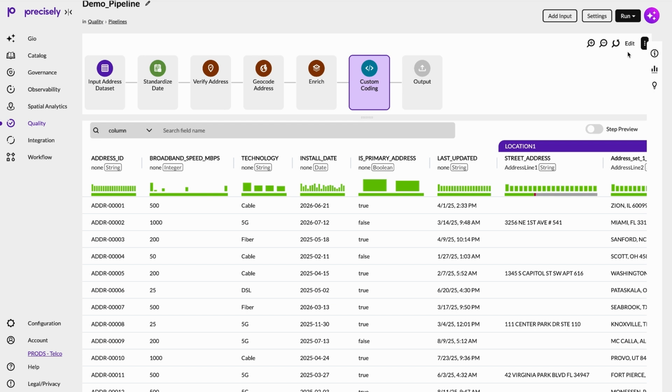So that's our quality pipeline. What started as an inconsistent, unreliable address table is now a trusted, validated, geocoded, and enriched dataset, complete with unique identifiers and all the contextual details needed for accurate analytics and AI models. And because all of this is configured inside the suite, the transformation is fully governed, repeatable, and easy to monitor going forward.